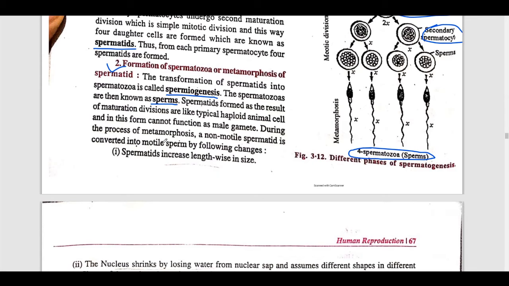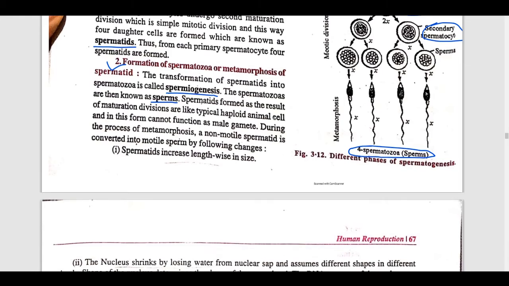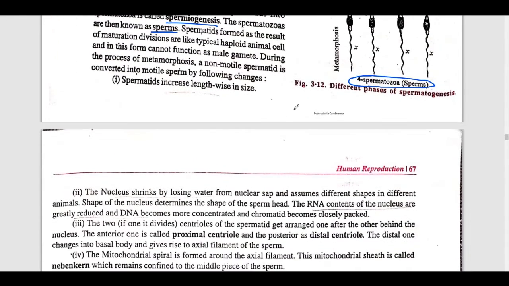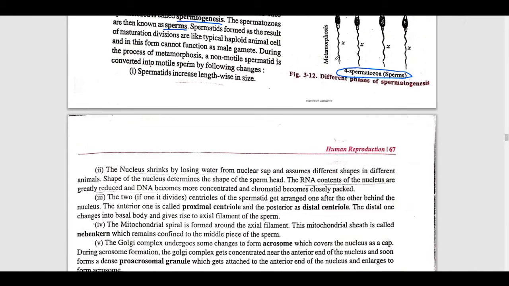Now they again change, and they will convert into motile sperms. So we can see different types of changes. So what are these changes? First of all, they will increase their length, they will increase their size. Secondly, they will shrink by losing water.